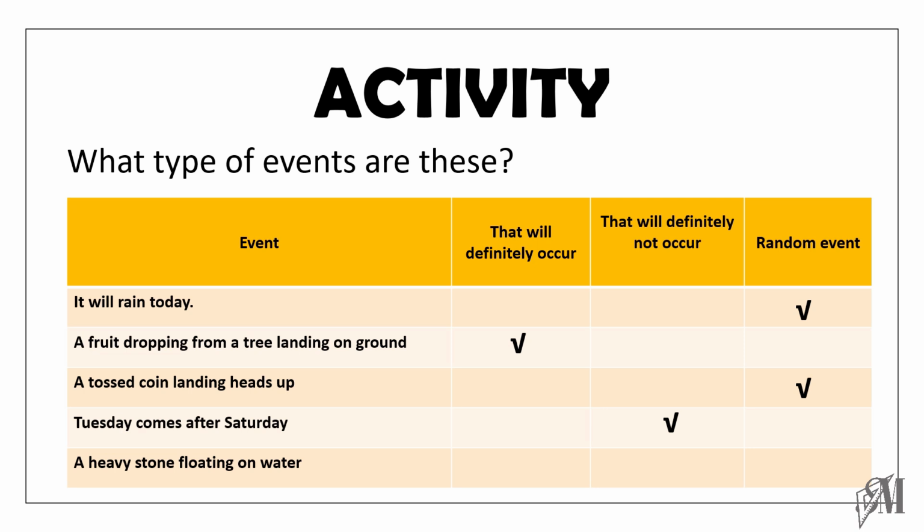The last event given here is a heavy stone floating on water. We know a heavy stone, if you throw it into water, it will drown. So this is also an event that will never happen. So here are the events and their types.